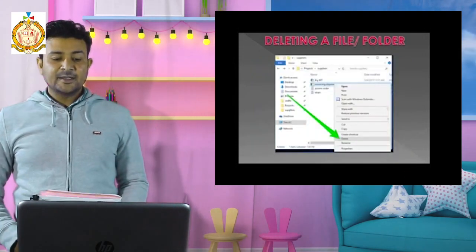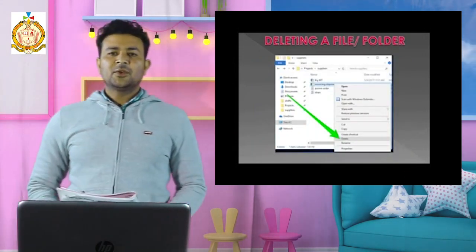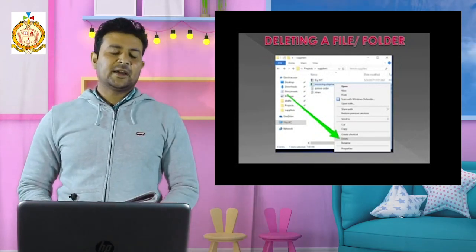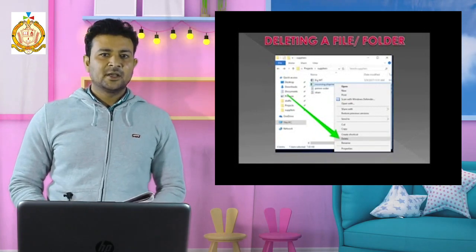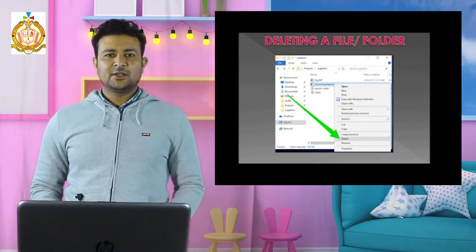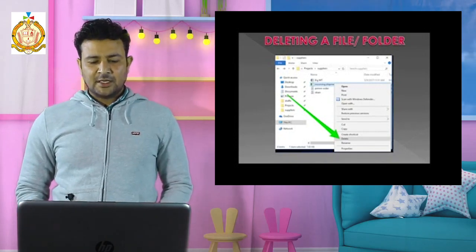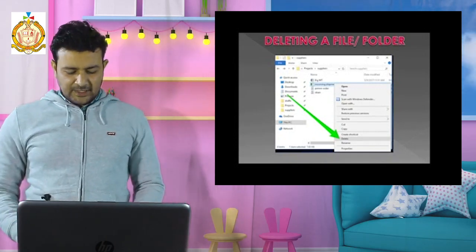Next, deleting a file or folder. If a file or folder is unnecessary, it is simply covering your space and is not in your use, and you want to delete it, then what are the steps to delete a file?